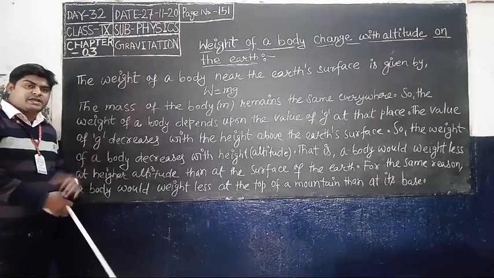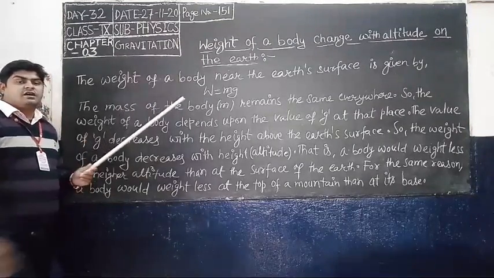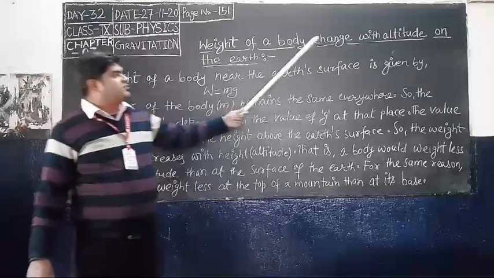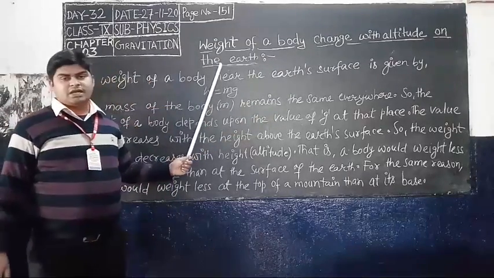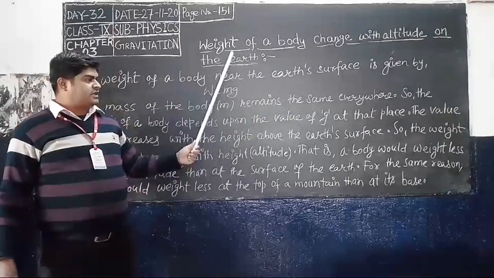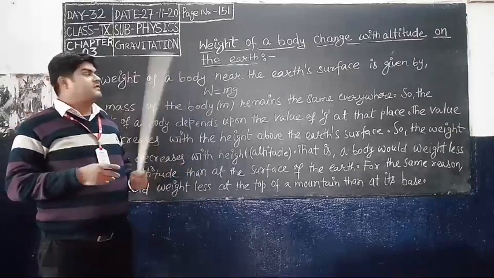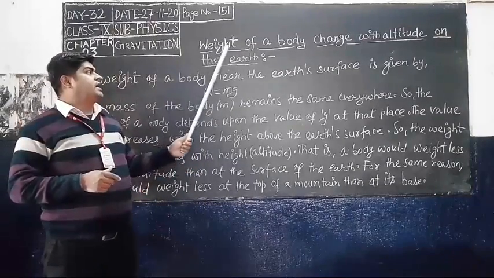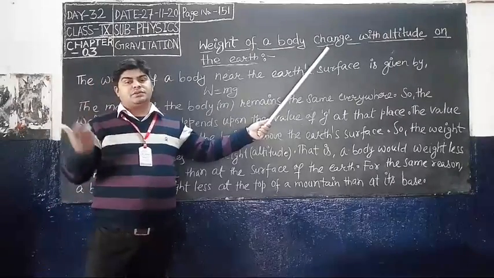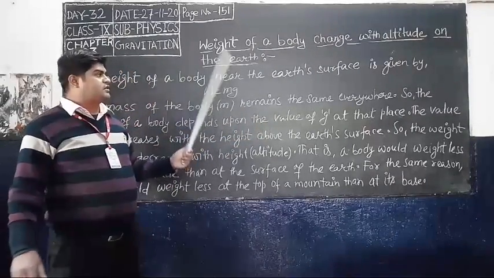Students, the next topic is weight of a body changes with altitude on the earth. Before this topic I discussed latitude, but here we will discuss how weight changes with altitude, the height from the surface of the earth.